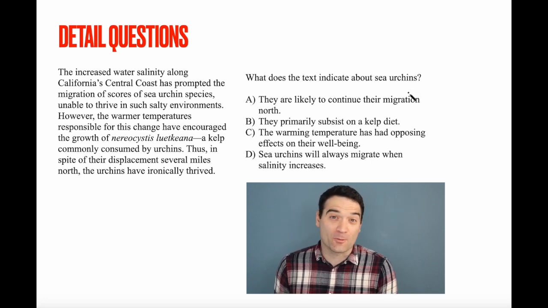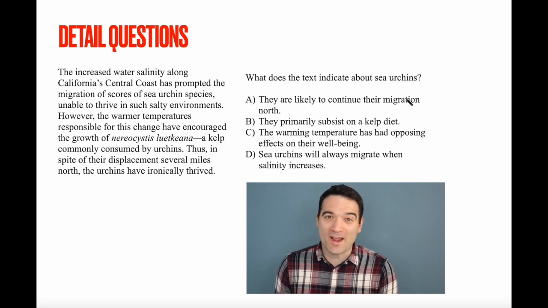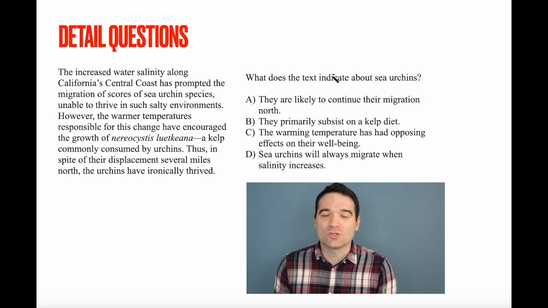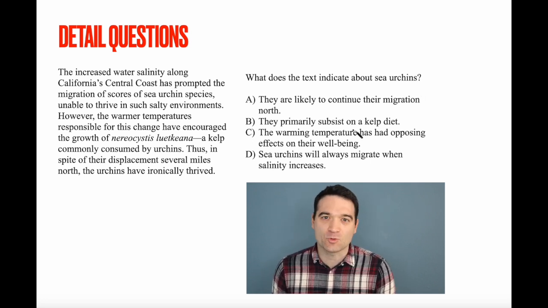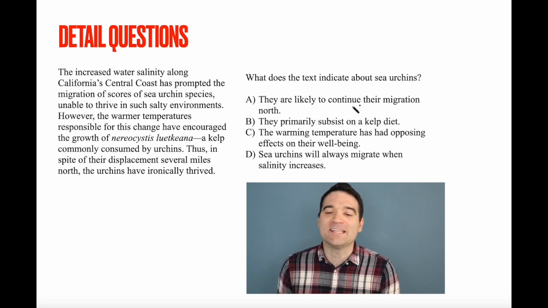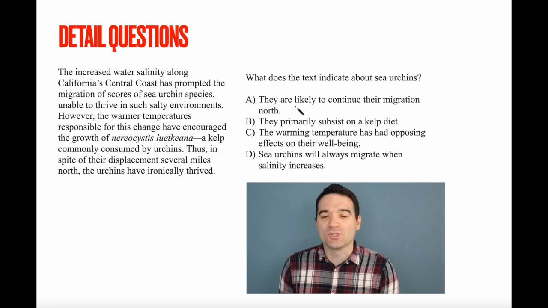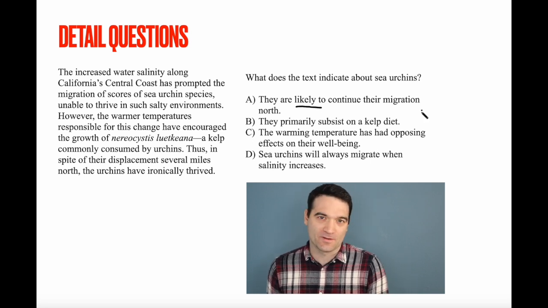This is a pretty straightforward question. And as I mentioned a minute ago, there's not a whole lot of strategy here, right? You just have to answer it. So let's go through these answer options and see which one does the trick. All right, answer option A. They are likely to continue their migration north. This is a prediction about what's going to happen in the future.